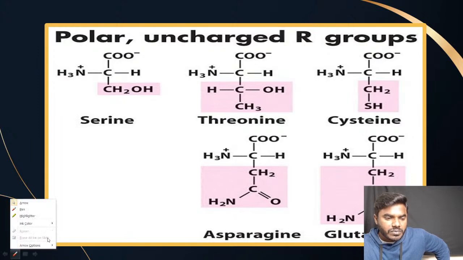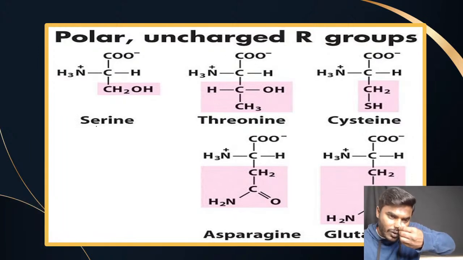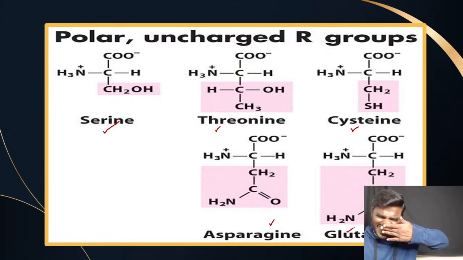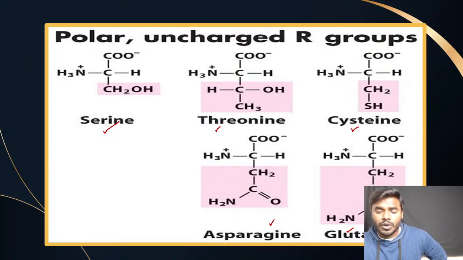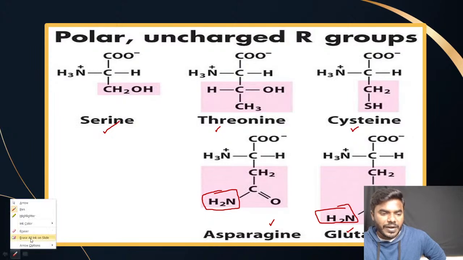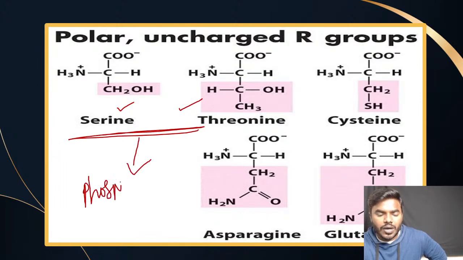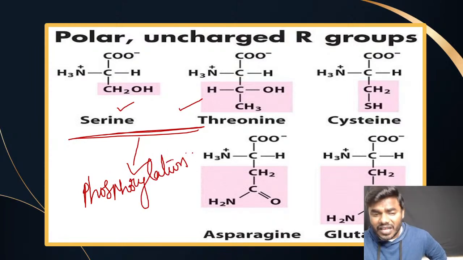Now next, polar uncharged R groups: serine, threonine, cysteine, asparagine, glutamine. Friends, easy to remember, right? The moment you hear the names asparagine and glutamine, what can you remember? Asparagine contains an extra amine group, glutamine also contains an extra amine group. Easy to remember. And friends, I will explain about cysteine separately. Please remember, serine and threonine, these two are the amino acids which play a key role in the process of phosphorylation. It's very important.